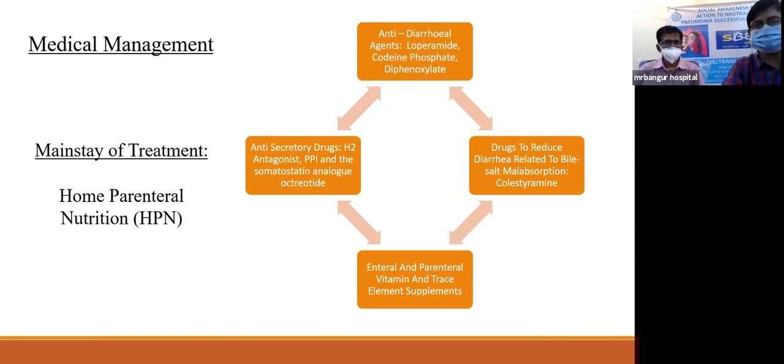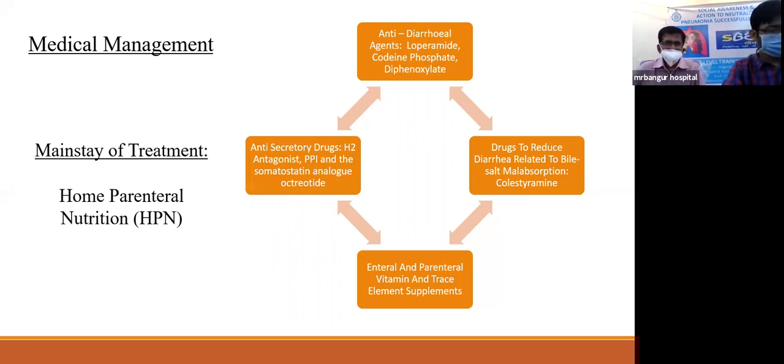Now, home parenteral nutrition along with multiple other drugs are used. Firstly, the first category of drugs which are used are anti-secretory drugs such as histamine antagonists, PPIs, and somatostatin analog octreotide. Now, anti-secretory drugs will decrease the secretion from stomach, liver, and pancreas. PPI decrease the acid secretion. What this does in return is, if the amount of acid secretion from the stomach is less, the jejunal output to neutralize this acid secretion will also decrease, and thereby the overall jejunal output will decrease.